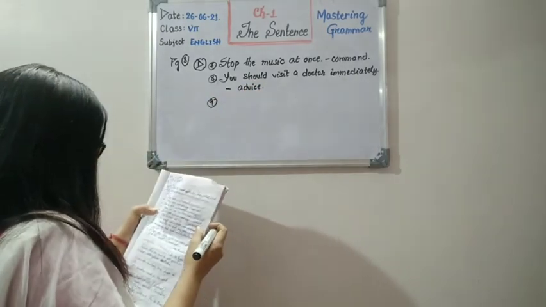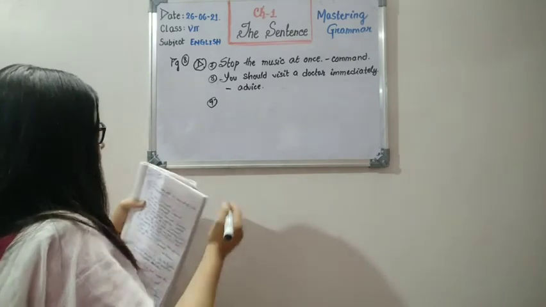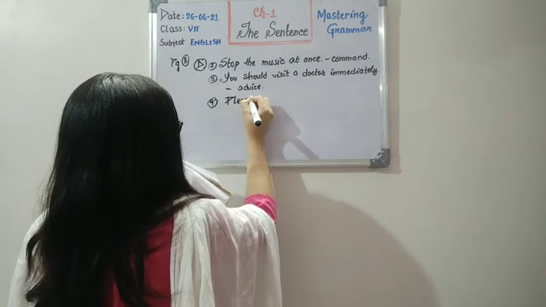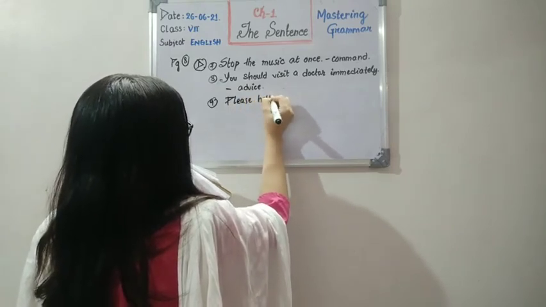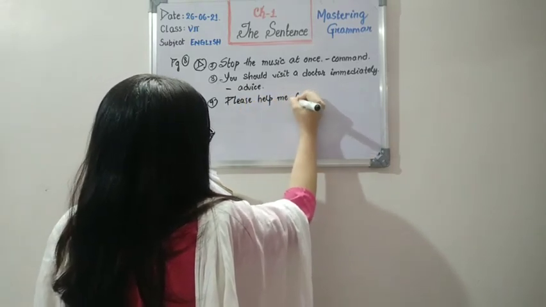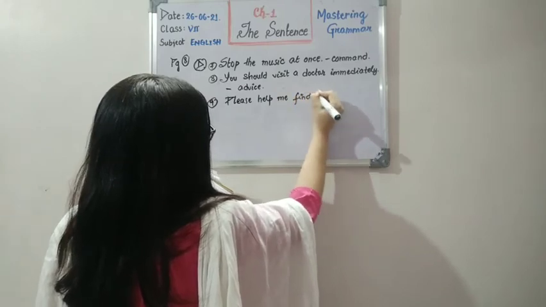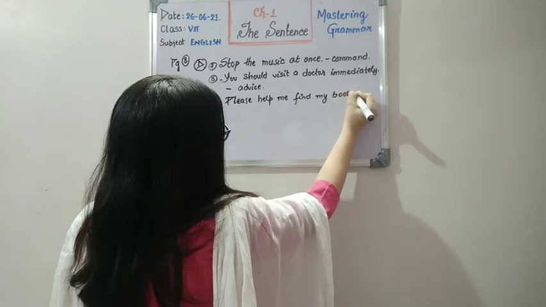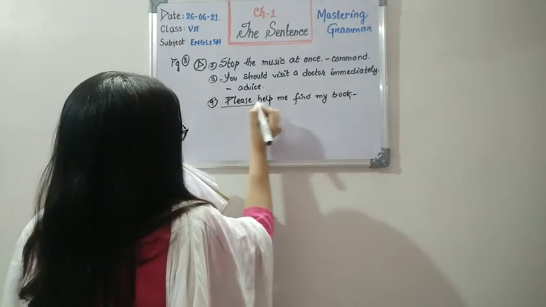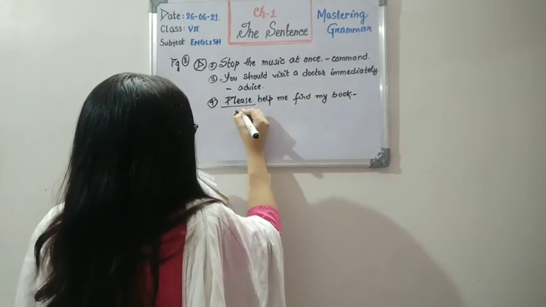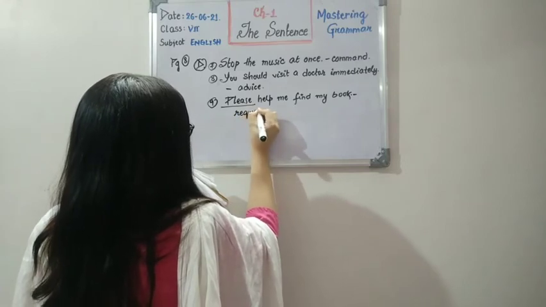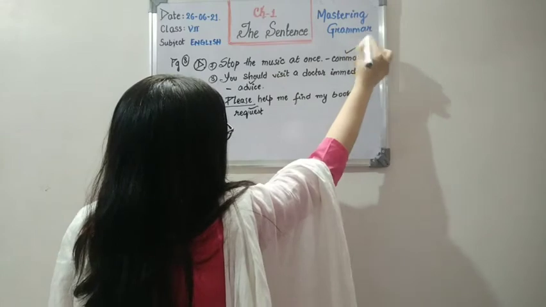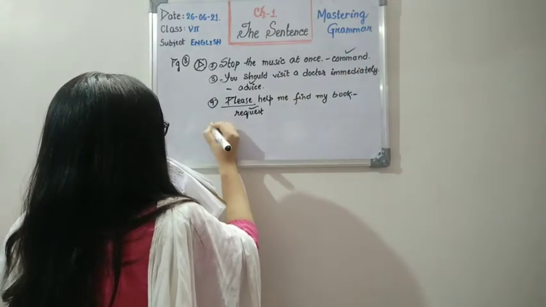Now number 9, please help me find my book. So here's our request, because you can see the word please is there. So this is our request. You are going to tick request option. Here you are going to take the advice option, and here the command option.